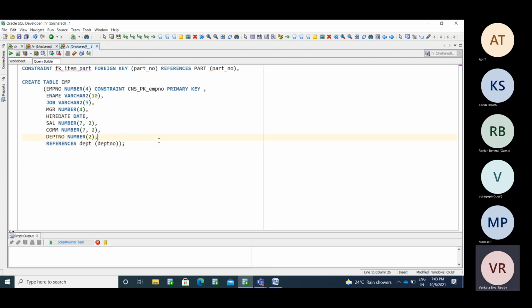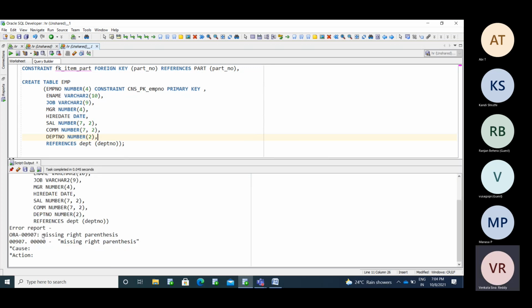So while executing this, you will get the error: missing left parenthesis. This is called the foreign key constraint, which can be defined at the table level as well as the column level. If you want to define it like this, we need to maintain it at the column level. I am just mentioning the column beside itself. For that, you no need to mention. I am going to take the reference for this column again.